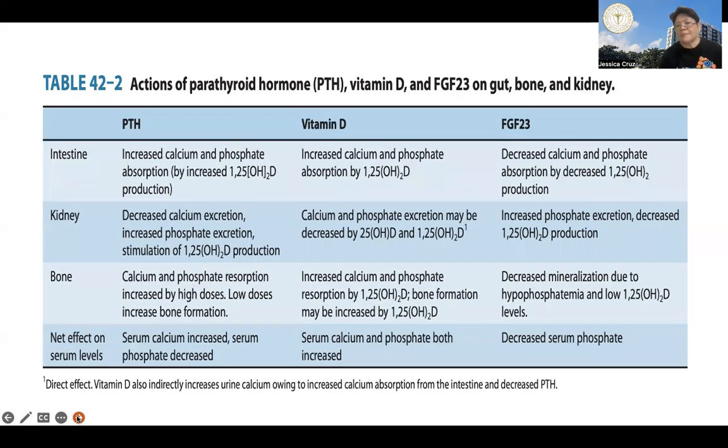So this is a table derived from the textbook, no? And this summarizes the action of the three main regulators on the gut.